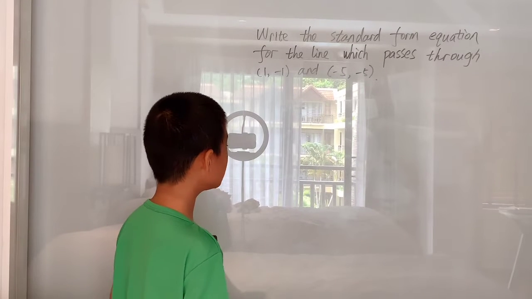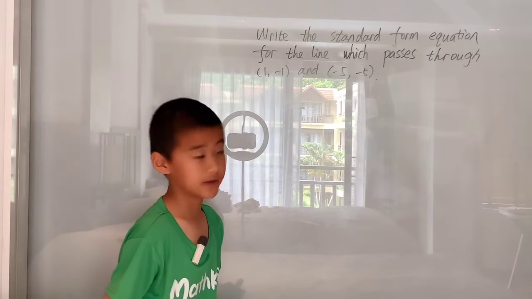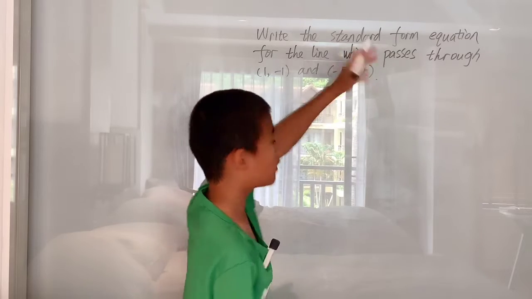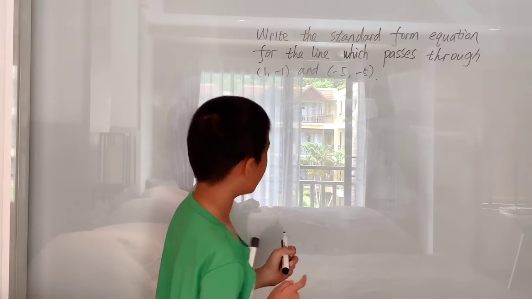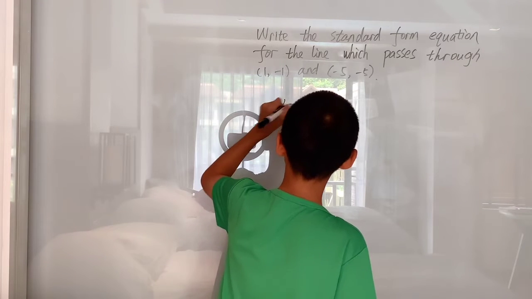Write the standard form equation of the line which passes through (1, -1) and (-5, -5). Well, in this problem, we're given 2 points and we want to write the standard form equation for that line. Well, that means we can use point slope form, right?